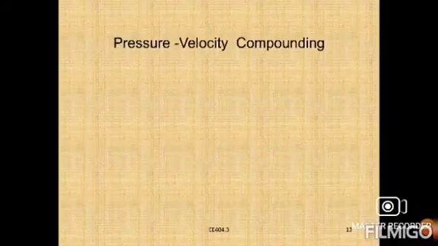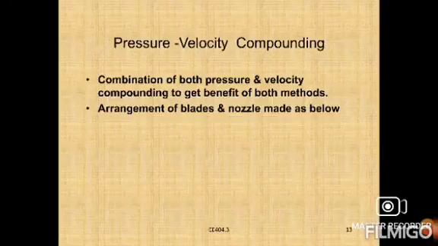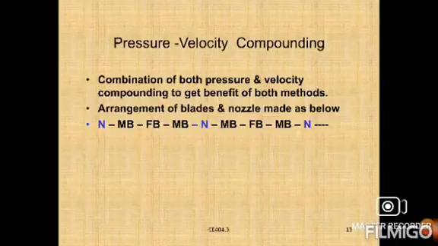Next, pressure velocity compounding, right? Pressure velocity compounding means a combination of both pressure and velocity compounding to get the benefit of both methods. The arrangement of blades and nozzles is made as below.